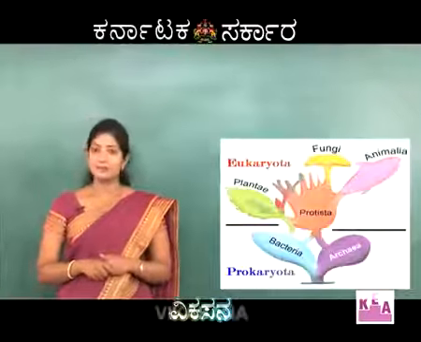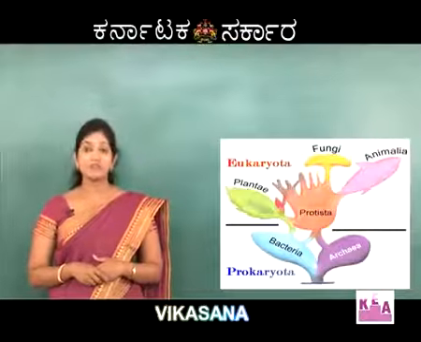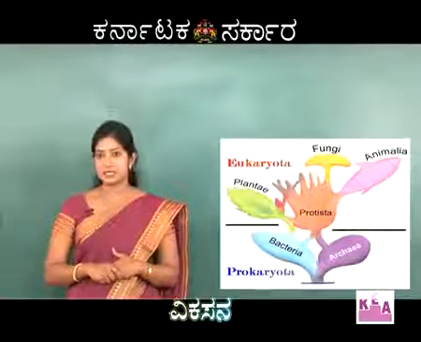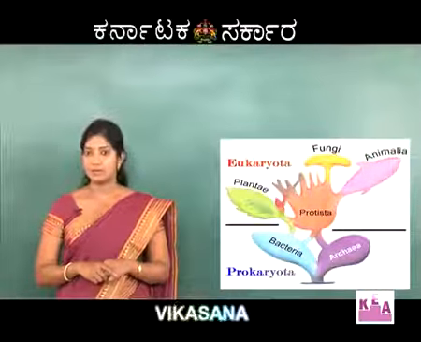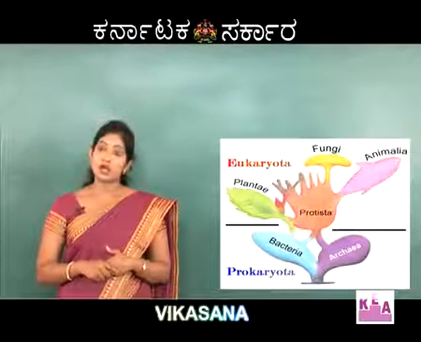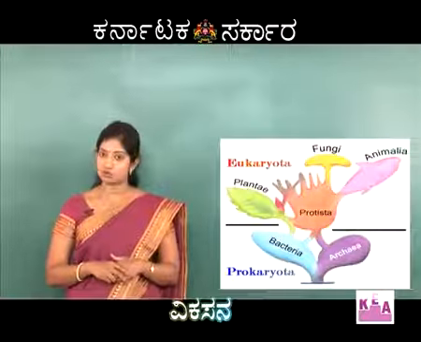Then finally, the 5-kingdom classification came into existence. This was given by R.H. Whittaker. He added the 5th kingdom, kingdom Fungi or kingdom Mycota. This group consists of organisms which are achlorophyllous and show heterotrophic type of nutrition.